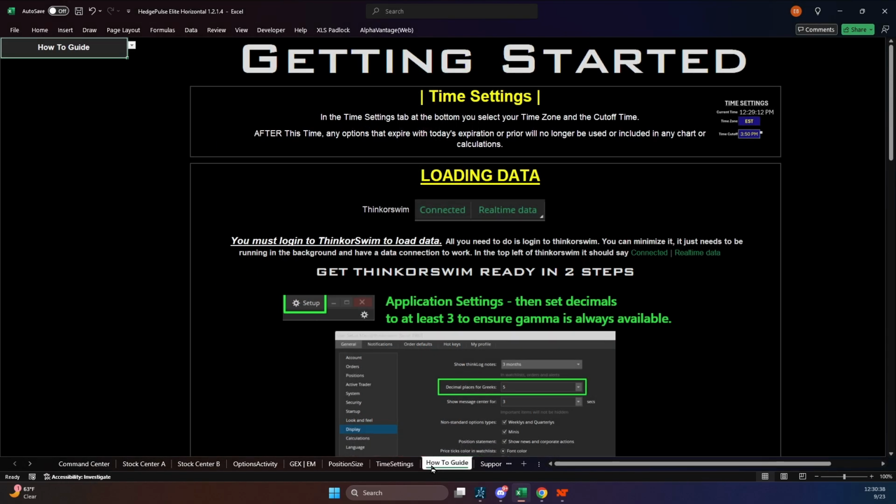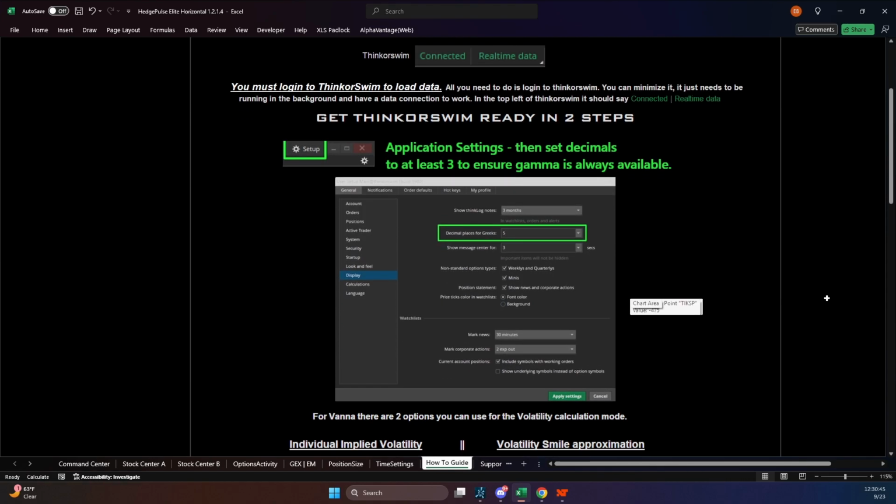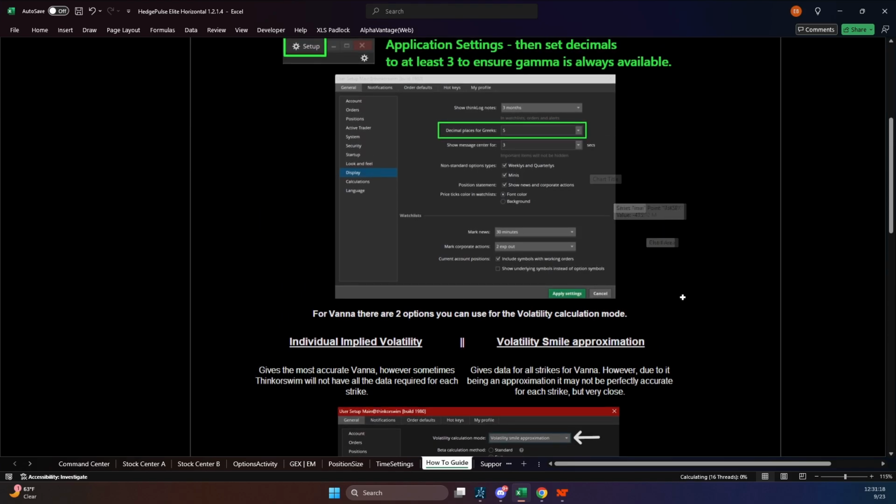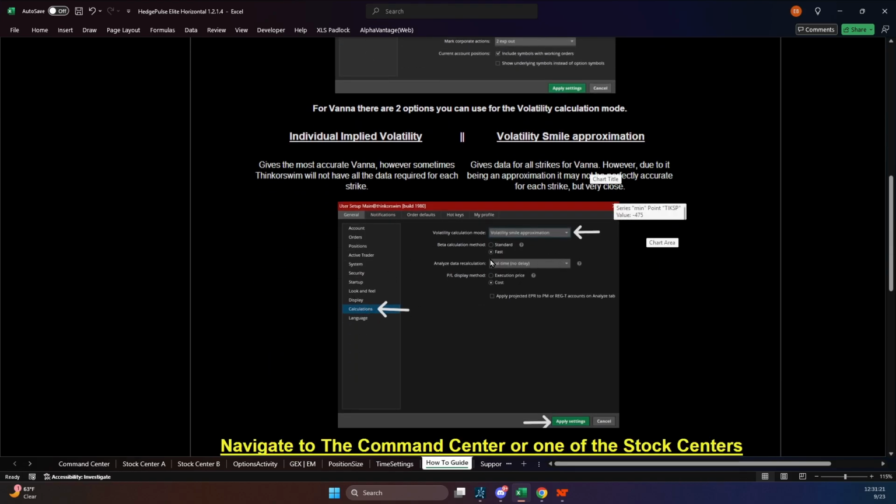One other thing I do want to go over. When you open the app, you should see this page. It's the how-to guide. In a nutshell, you need to make sure that this is set to 3 within ThinkorSwim. Otherwise, there may be a day where, say, NVIDIA has earnings or something, and you can't see the gamma exposure information. Plus, this just gives you more detail, more accuracy. And for those of you that use Vanna, I would just use the volatility smile approximation because it gives more consistent data. The individual implied volatility sometimes returns 0, which is going to throw the Vanna off completely. So just stick with the Vanna smile approximation, which is set up here.